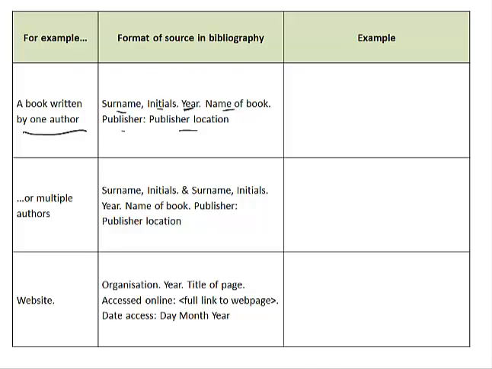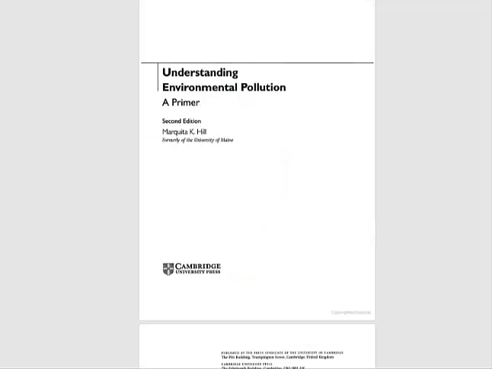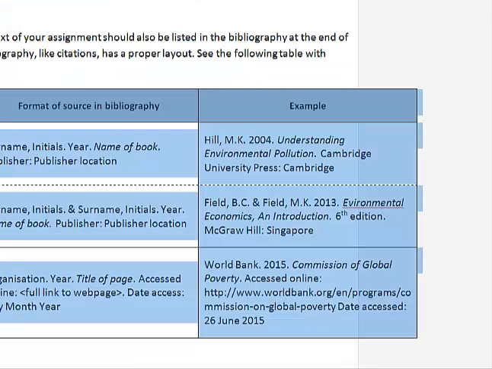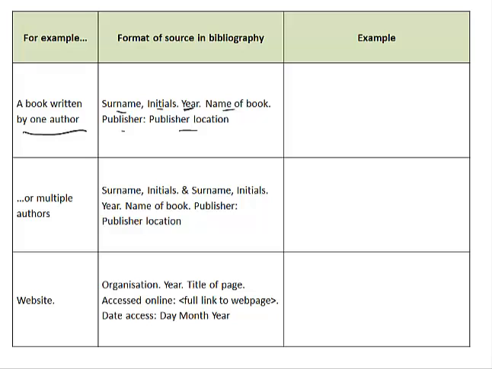So let's have a look again at our book, Understanding Environmental Pollution. So first of all, it was written by Martha K. Hill. So I'm going to write over here, Hill, not in brackets. This is just a list.